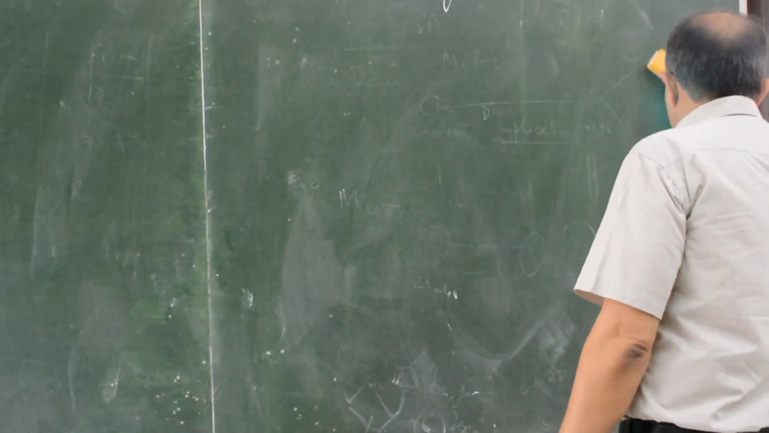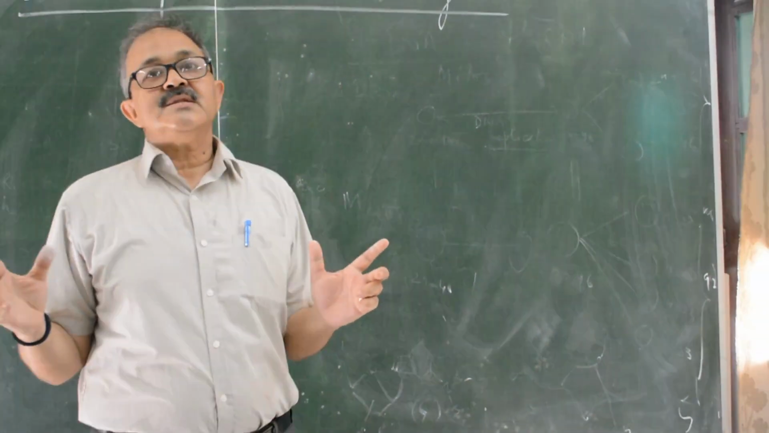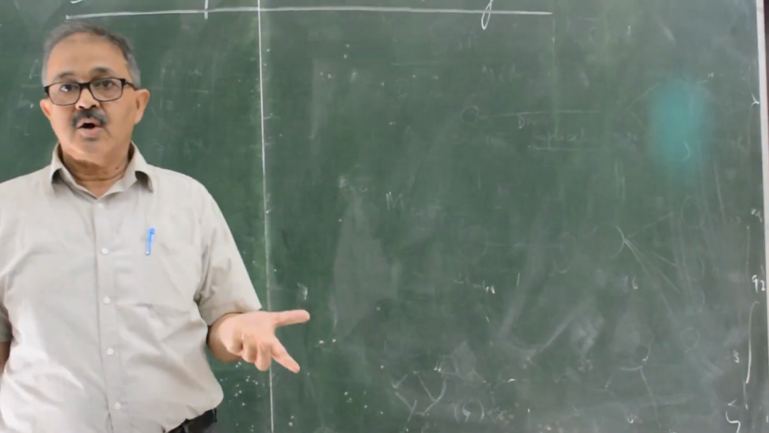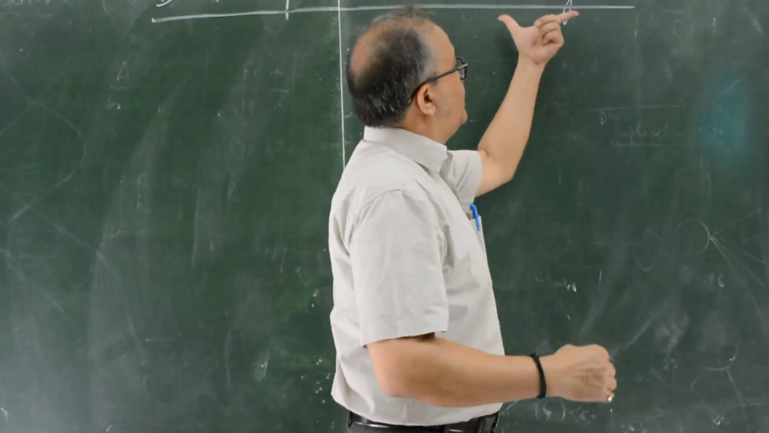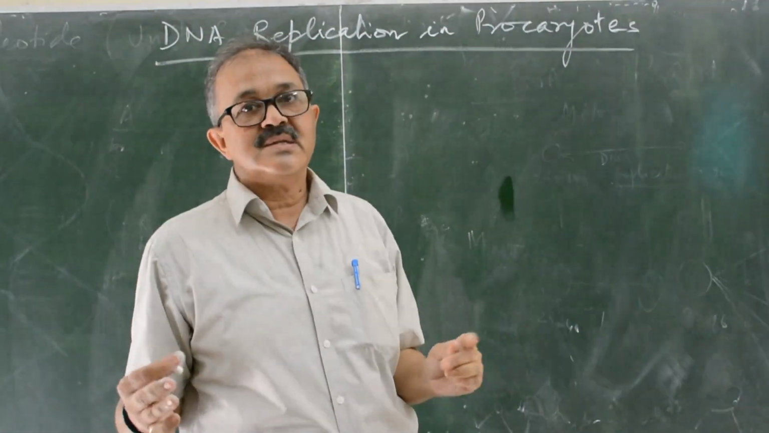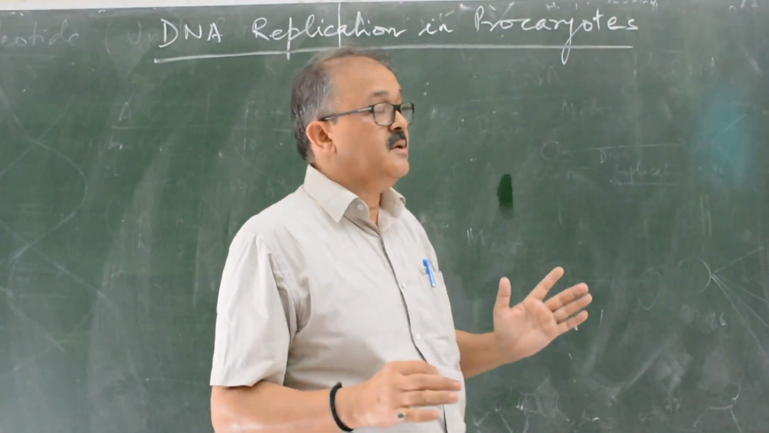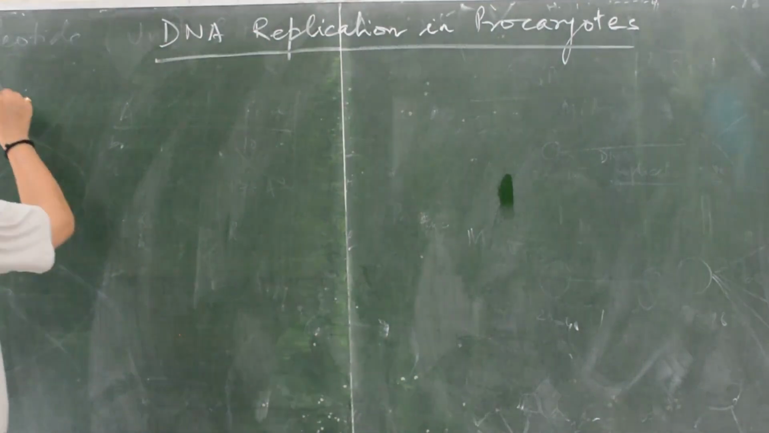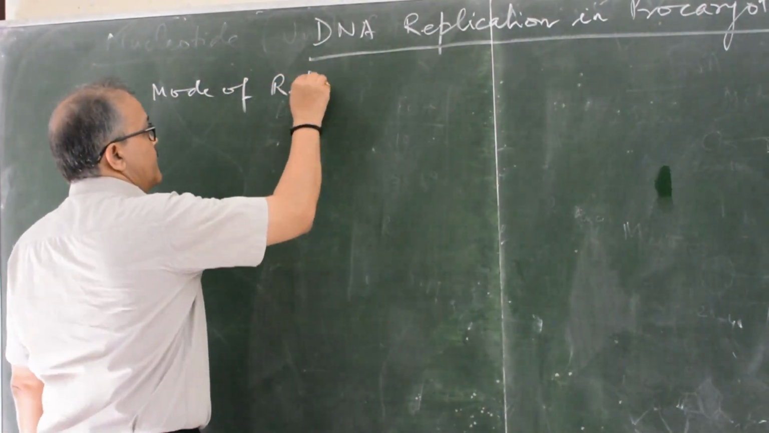I will tell you what DNA replication is. DNA replication means making identical copies. It is a process. There is a little difference between prokaryotes and eukaryotes. In this video, I will cover only DNA replication in prokaryotes. First of all, what is the mode of replication?